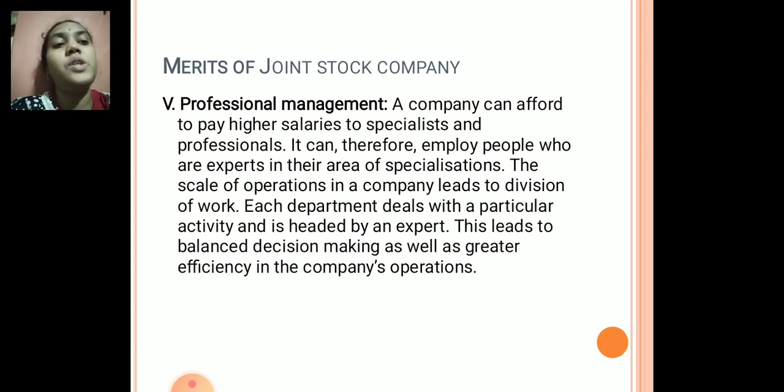So efficiency can be achieved. What is efficiency? Reducing the cost but achieving the objective on time can be called efficiency. So that efficiency can be achieved by operating on a large scale and taking balanced, correct decisions in the company's operations.